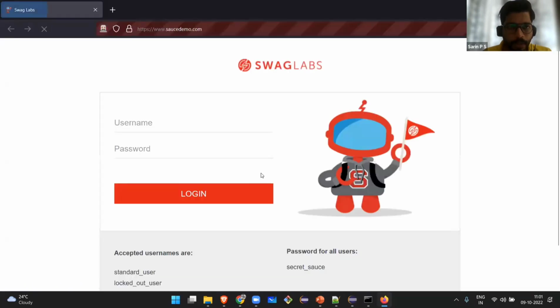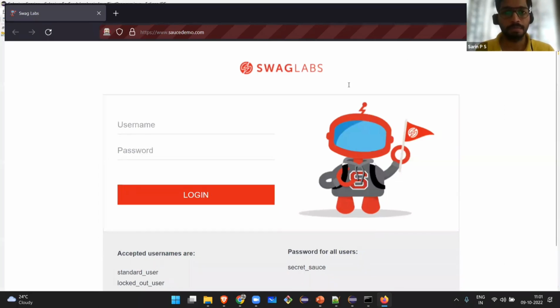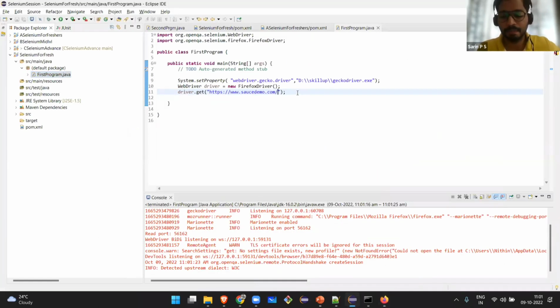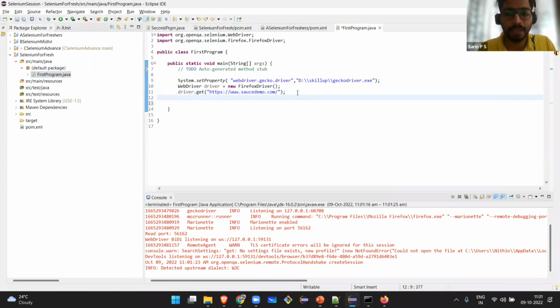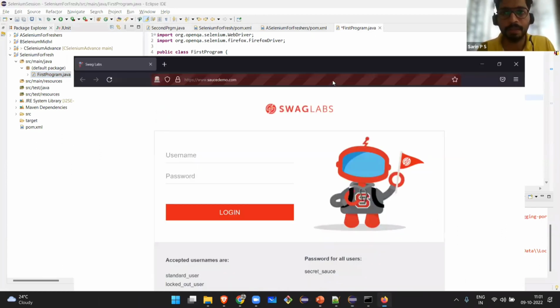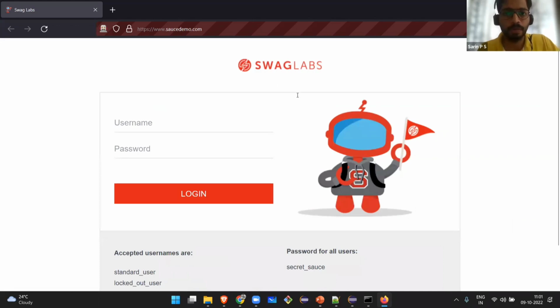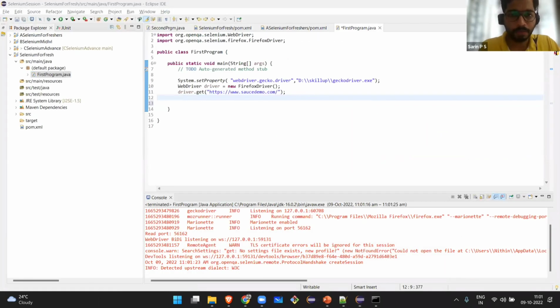That particular URL got opened in Firefox. Okay, this is for you freshers who are planning to switch to automation. This is how you have to start your upskilling session. Now you can see that this is wide open there. This is not getting closed. So if I want to close that particular browser, I have to write